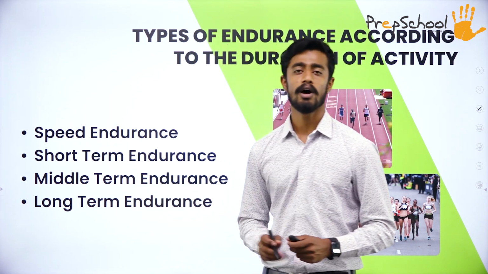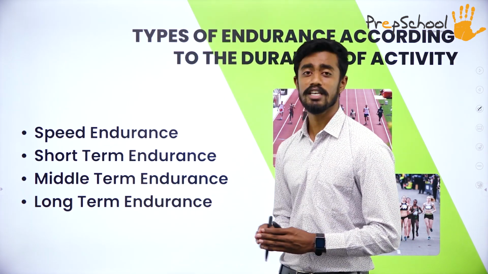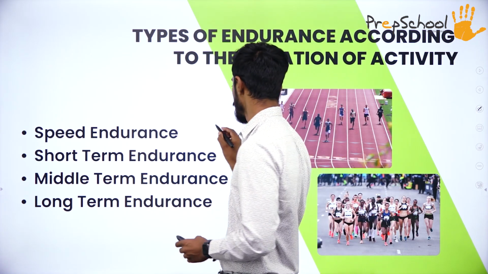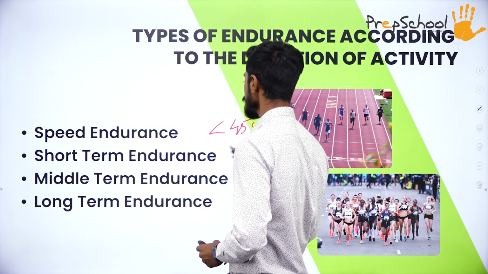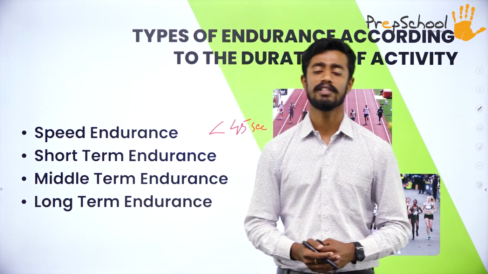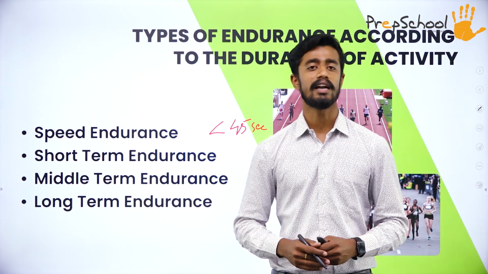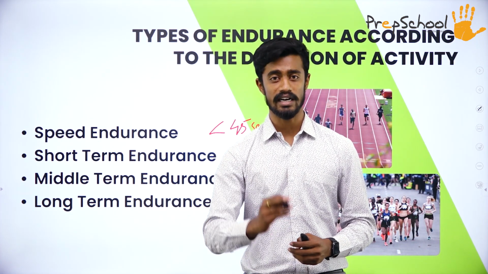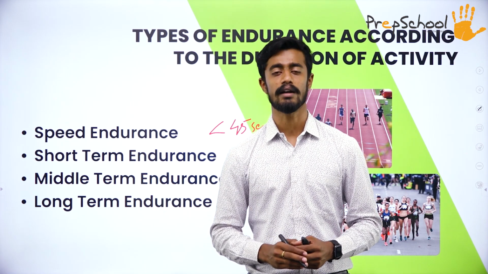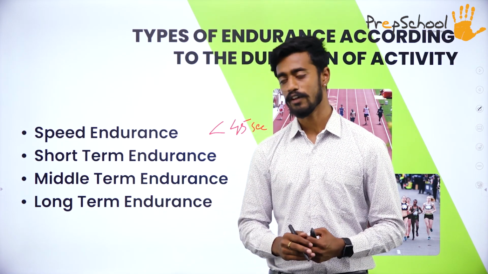When we speak about this speed endurance, the duration of activity will be less than 45 seconds. So, the best example which I can give for this speed endurance is 400-meter run, in which the international standard of 400-meter run is below 45 seconds.